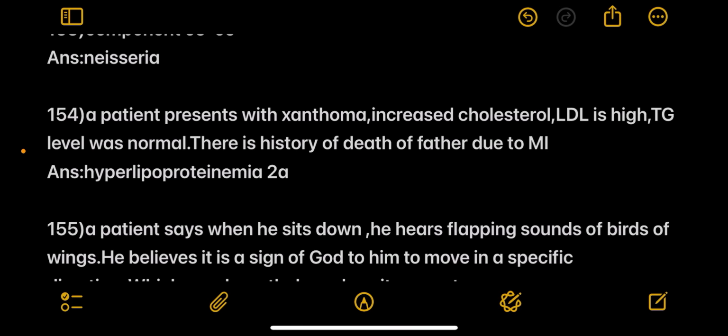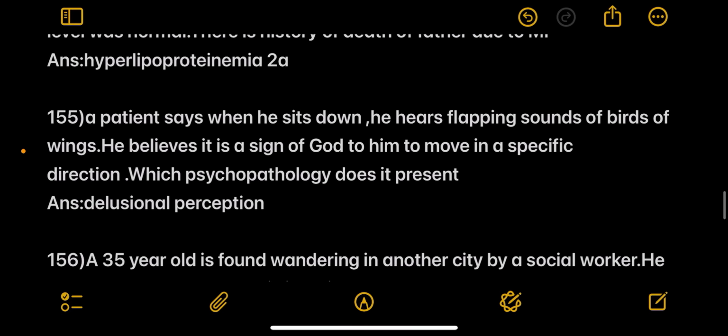Next, a patient presents with xanthoma, increased cholesterol, LDL is high, triglyceride levels were normal. There is history of death of father due to MI. Answer is hyperlipoproteinemia type 2.